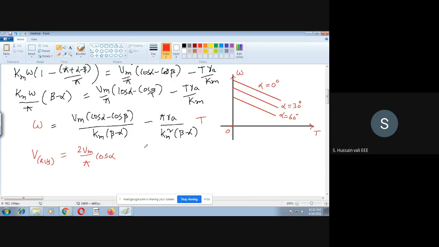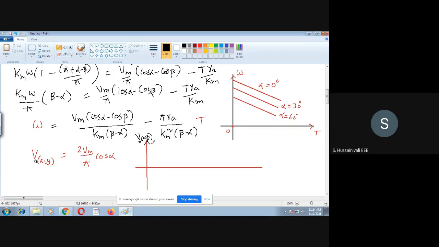Now I am interested in drawing the graph between alpha and the average voltage V not average.